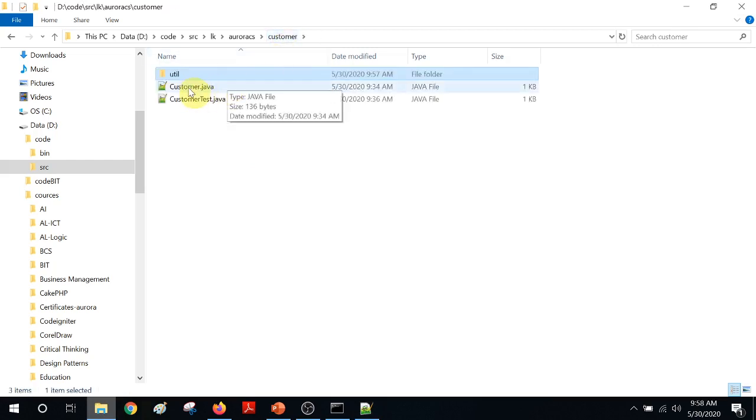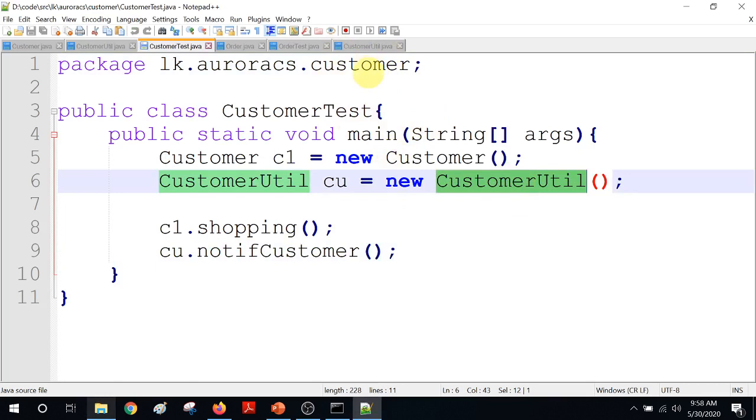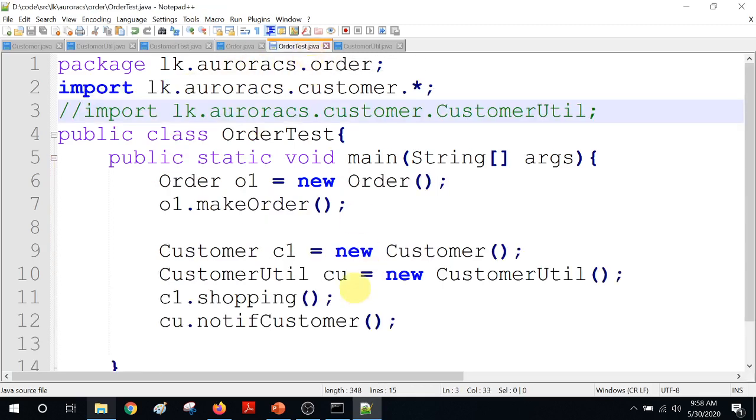Anyway, I have to make some changes to this customer test also. Why? It is in a sub package now. So when we are referring to customer util, remember, it can see its package members but not the sub package members. Therefore I am going to get some errors here, because now it is in a sub package. I have imported the customer package but not the sub package. Let's see the errors, then fix them.